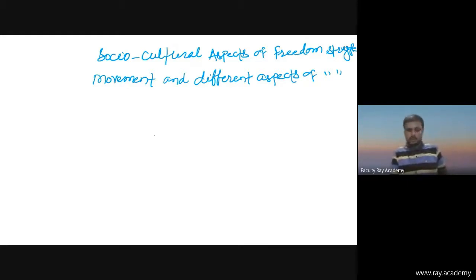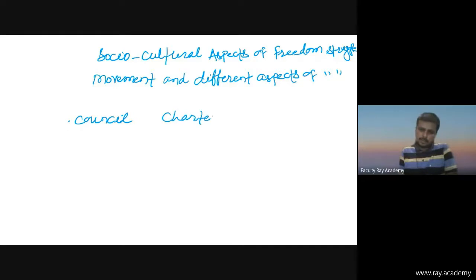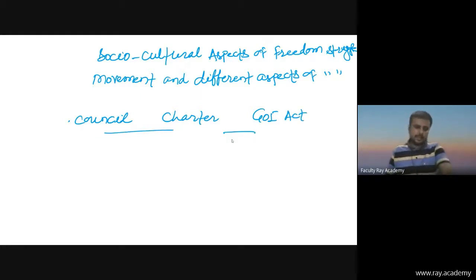There were different types of acts, you know, in the development of the Indian Constitution. You will have to cover mainly three types of acts. First, the Council Act. Second, the Charter Act. Then the Government of India Act. So what is the difference between these three? Can you reply? What is the difference between the Council Act, Charter Act, and Government of India Act?